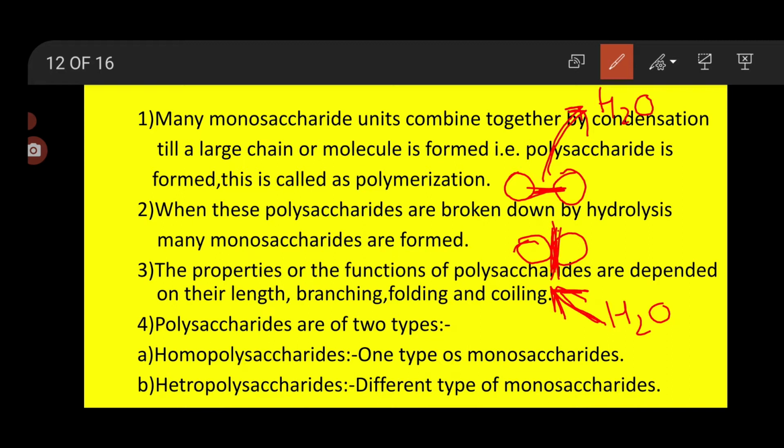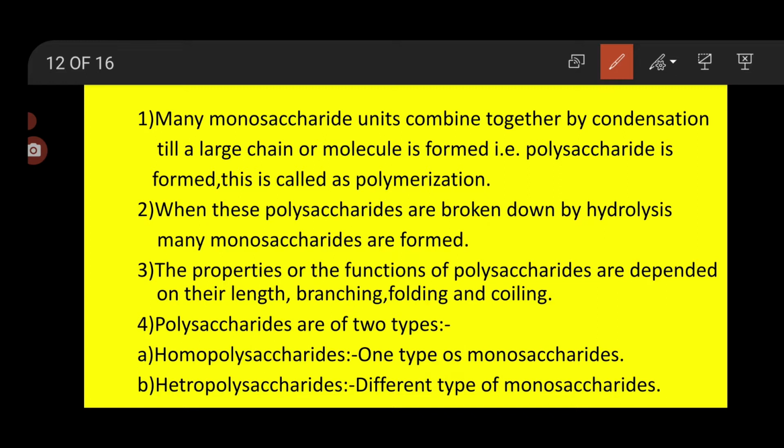Then the properties or the functions of polysaccharides are dependent on their length, branching, folding and coiling. They differ in their length. They differ in their branching. If it is branched, their function will be different. If it is unbranched, then its function will be different. It is dependent on their foldings, how many loops are there, and on their coiling. So the functions of polysaccharides are not similar. They are dependent fully on their structure.